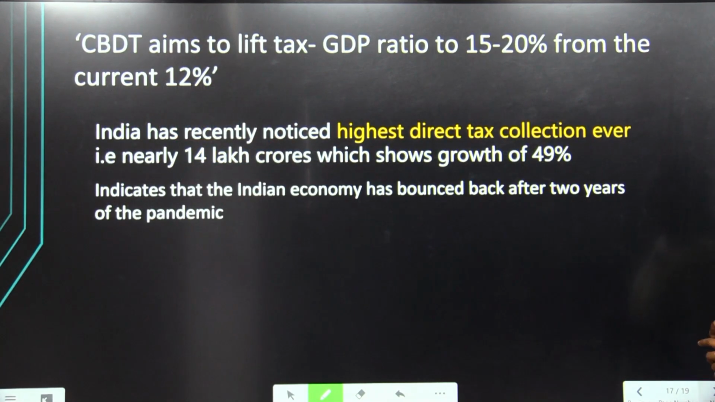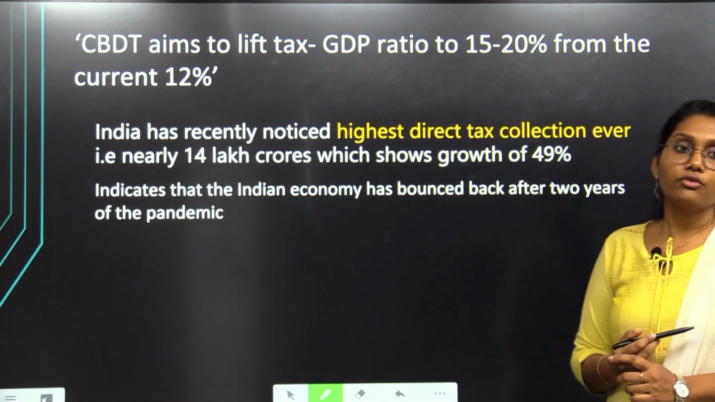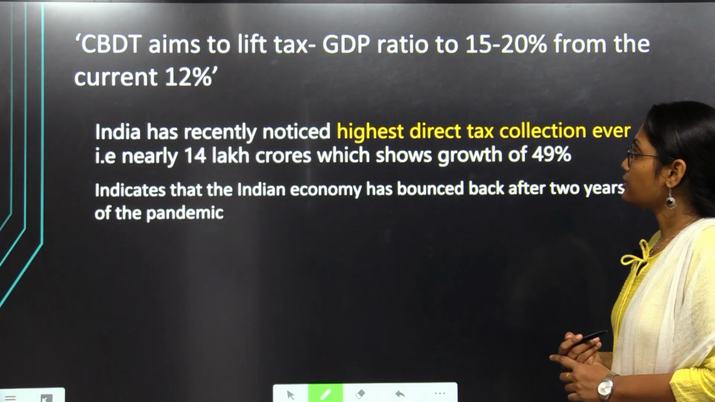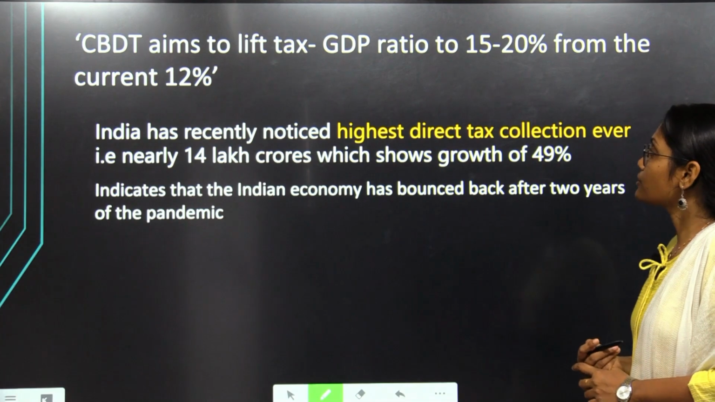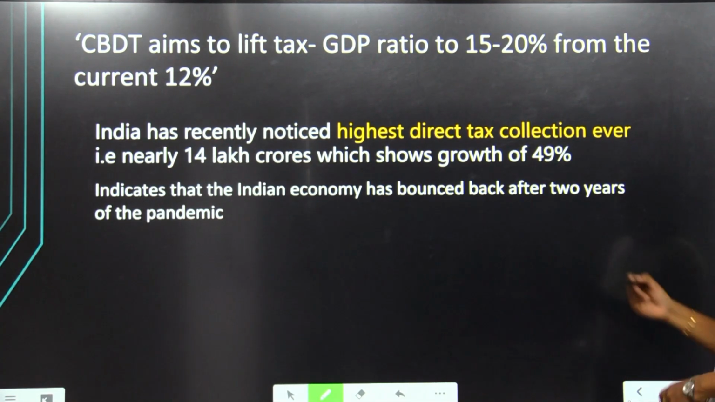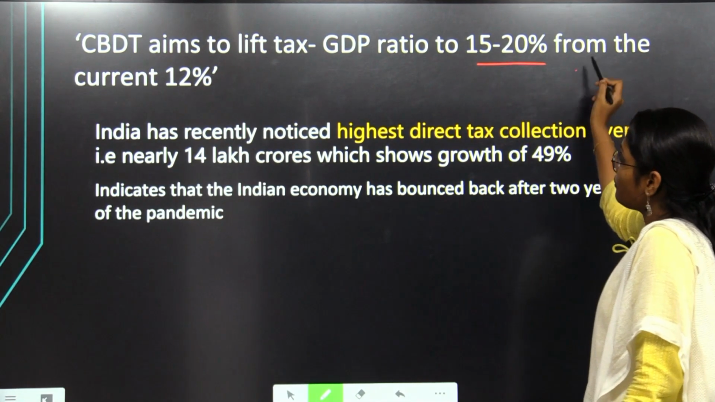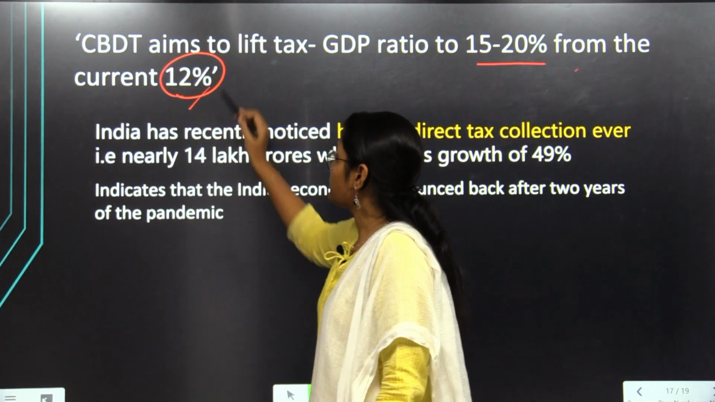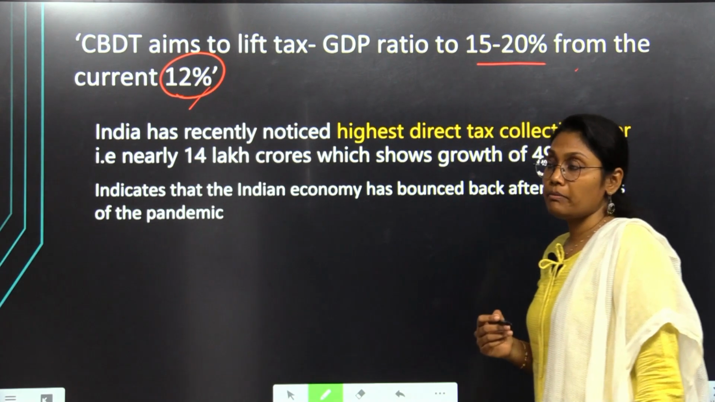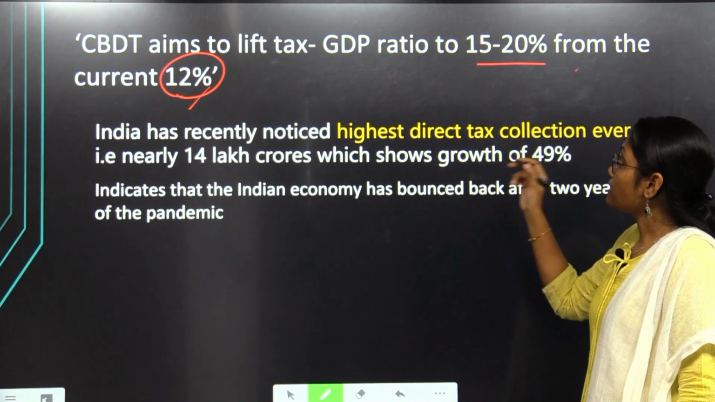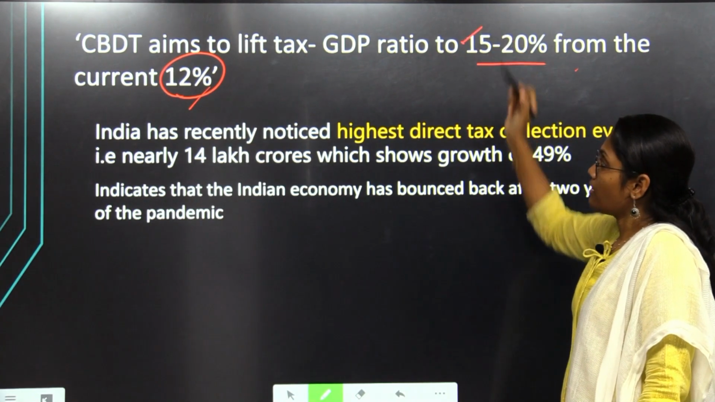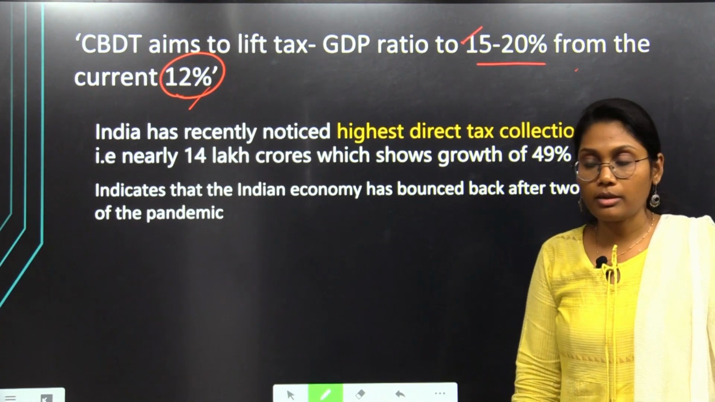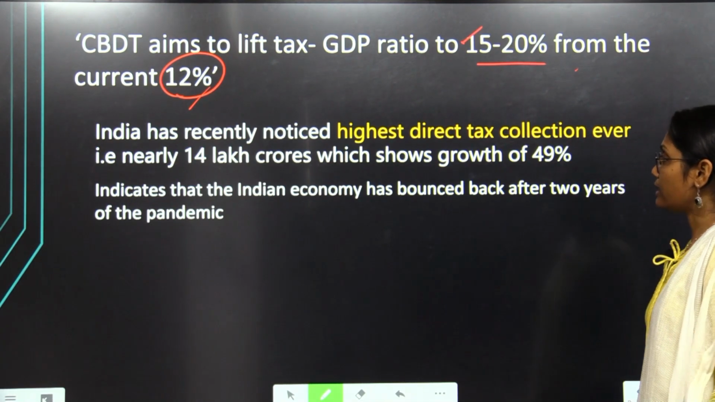After having the knowledge of these, let us move on to the next news article, that is: CBDT aims to lift tax-GDP ratio to 15 to 20% from the current 12%. It is a fact to be remembered for use in your mains answers. The tax-GDP ratio has to be increased. That was told by the CBDT, the Central Board of Direct Taxes.